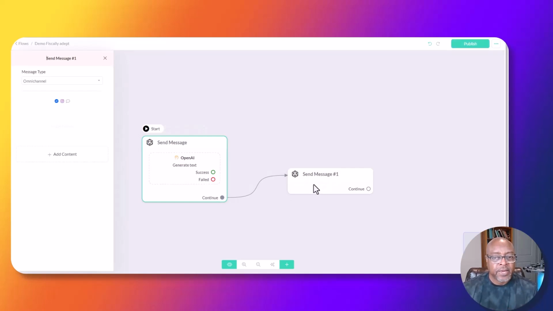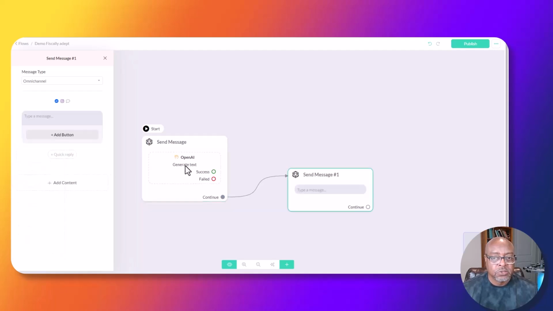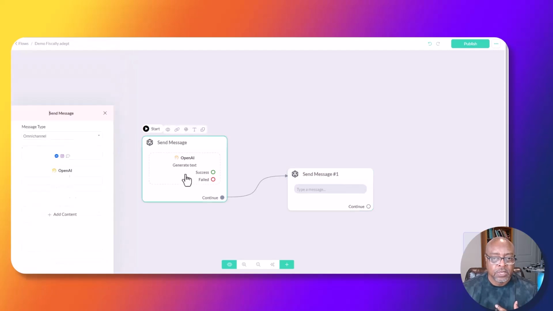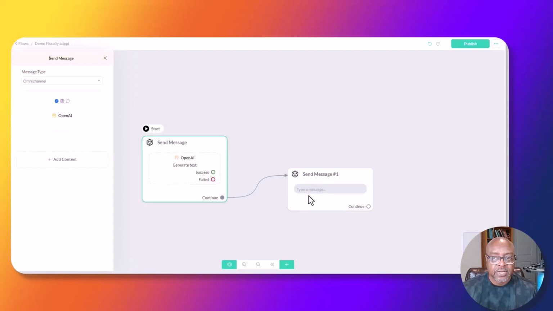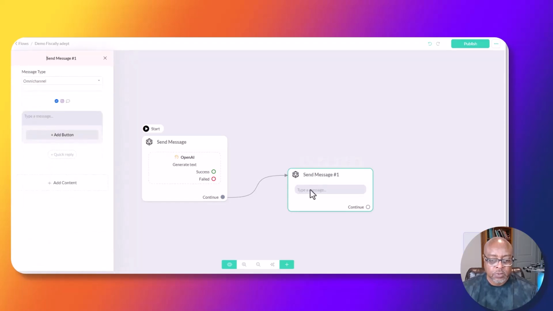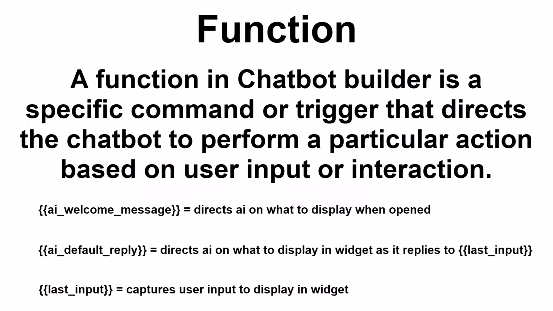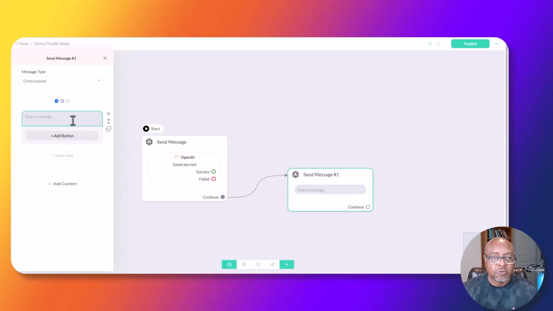So now again, this is a blank box. I got to put something in this box for the AI. So I got to tell it where to send the message. Okay, so we're going to use text. But I want you to notice something here. I'm going to go back real quick to the AI, and we've already said we're going to save the response to AI welcome message. So now you got to put that same function in this next box. And what the function does is it's a command or trigger. You're telling the AI, and it's directing the chatbot to perform a particular action. Okay, so that's what the function is.